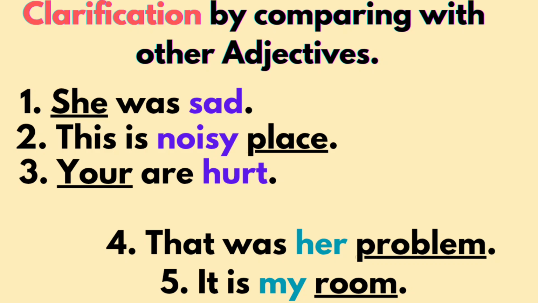That was her problem. Here, problem is a noun, right? And her is an adjective. It describes the problem and it is giving information about the problem. Whose problem? Her problem. It is my room. Room is also a noun and my is a possessive adjective used before the noun room. I hope this is clear. So by comparing you can understand. We'll compare again.